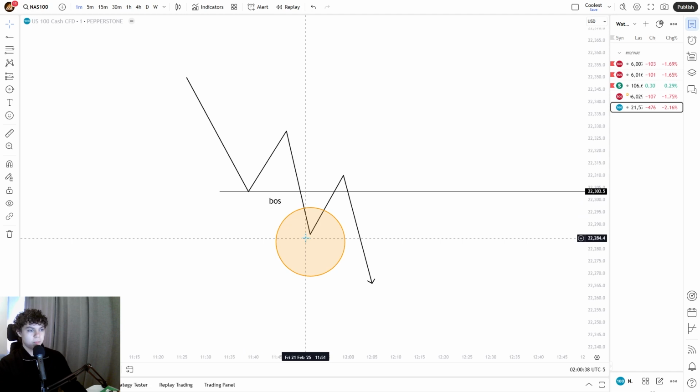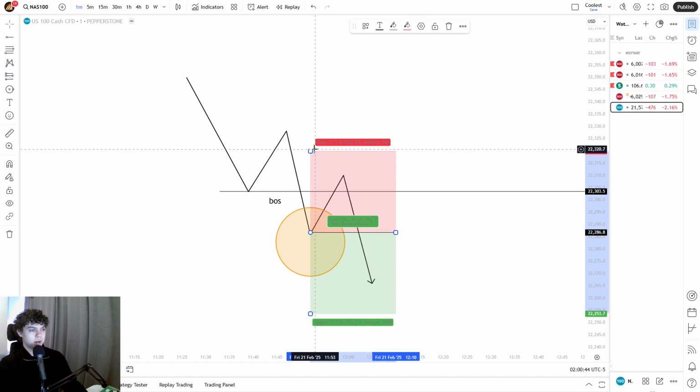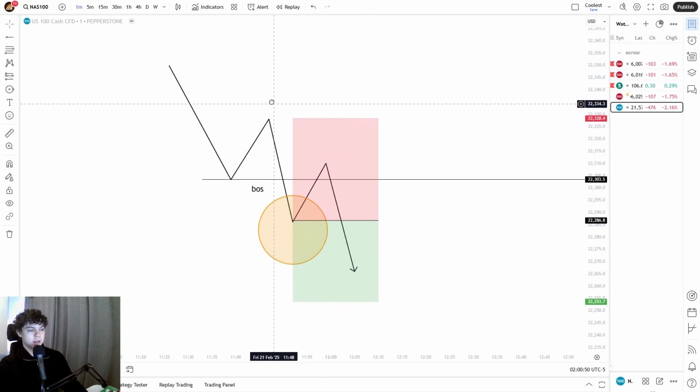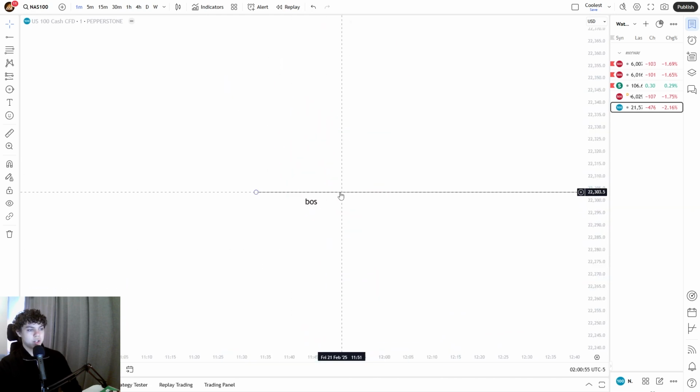BOS, break of structure, and you want to be entering right in here at this spot and follow the trend to the downside and put the stop loss above the most recent lower high, because remember, this is the lower high, and you're gonna follow the trend to the downside exactly like I did in the trade that I just took. But I'm gonna show you an example of an uptrend as well.